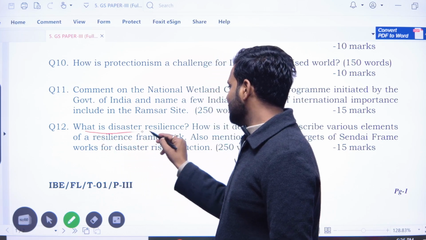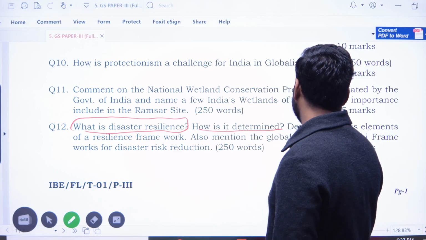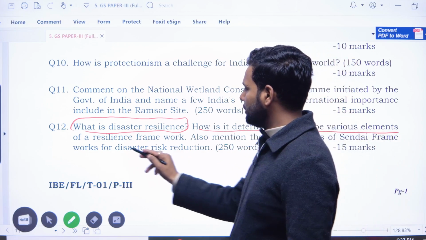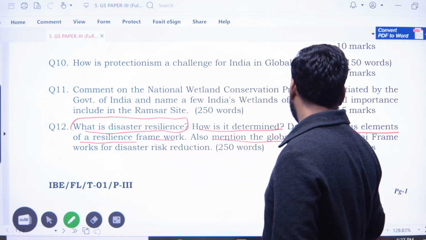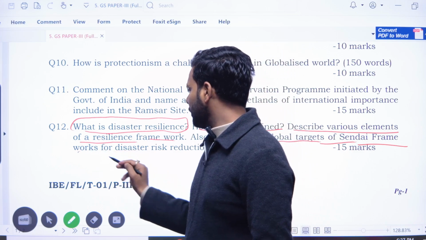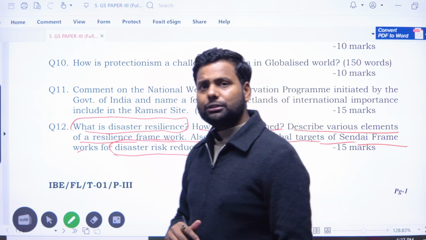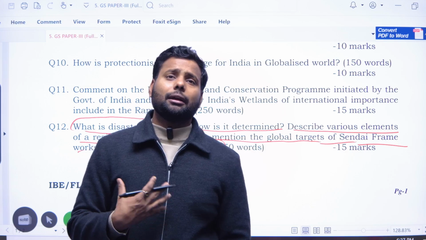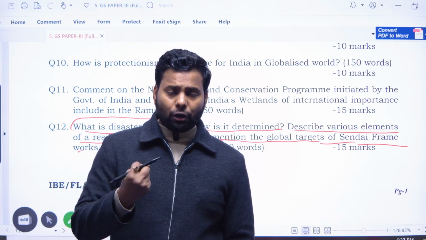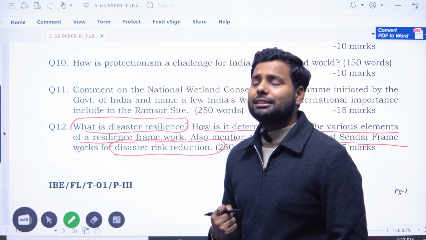what is the disaster resilience and how it's determined? Describe the various elements of the resilience framework. Also mention the global targets of Sendai framework for the disaster risk reduction. Okay, what is the meaning of disaster resilience? Resilience means the capability to protect against and conserve from the disaster.